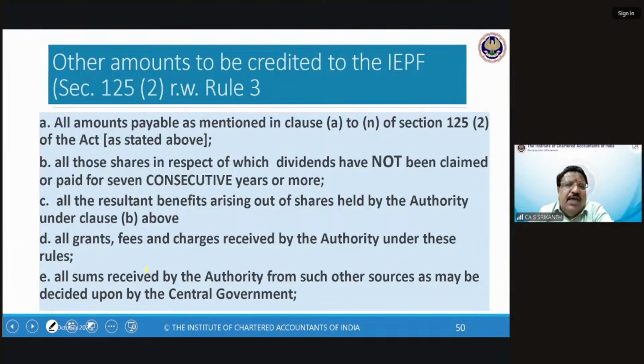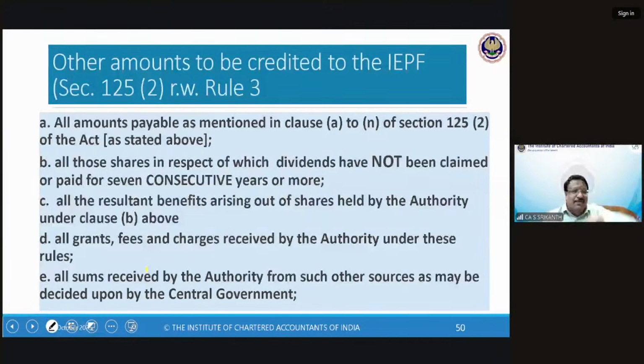Now, all the resultant benefits arising out of shares held by the authority under clause B. Resultant benefits means bonus shares. Rights shares, you can't, because for rights they have to pay, they won't have done that. Bonus shares, definitely. And in case there is a merger, they would have got shares in the resulting company.